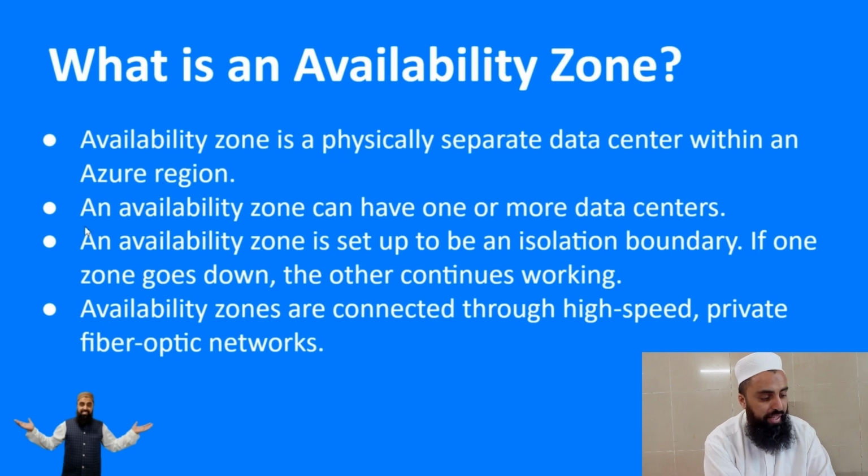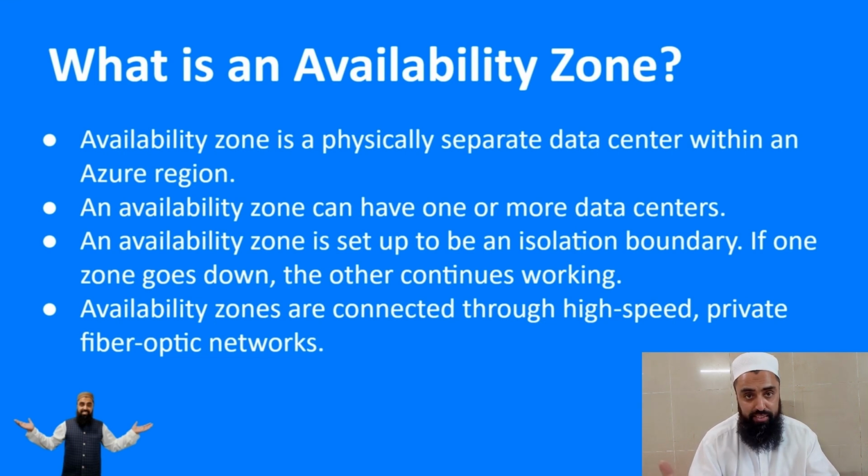An availability zone can have one or more data centers, and also an availability zone is set up to be an isolation boundary for security purposes. If one zone goes down, the other continues working. That is actually the beauty of having multiple availability zones in a single region.